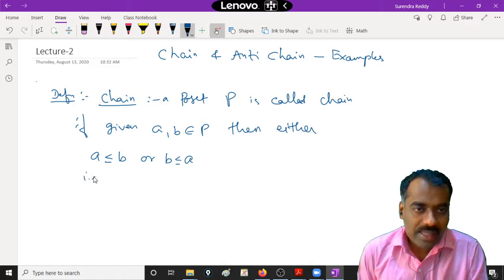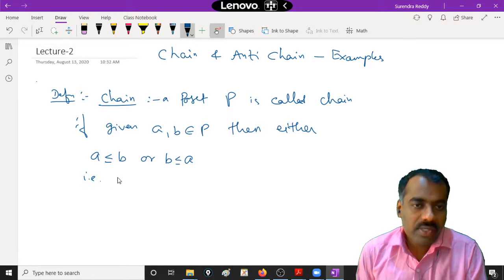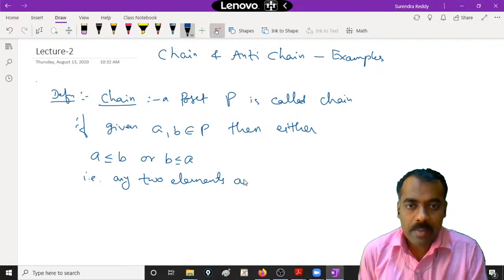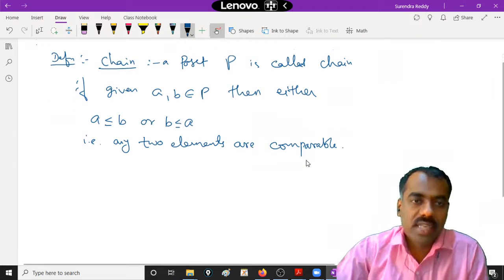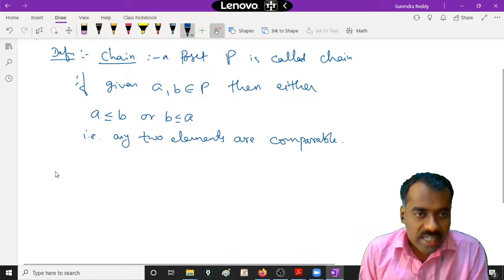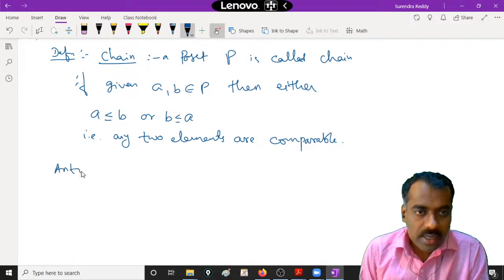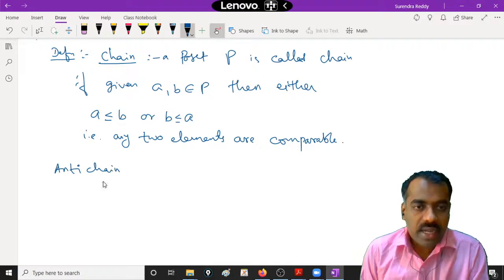So this is same as saying that if we want to say any two elements are comparable, then we call that poset a chain. Now anti-chain, there is a definition for anti-chain also.